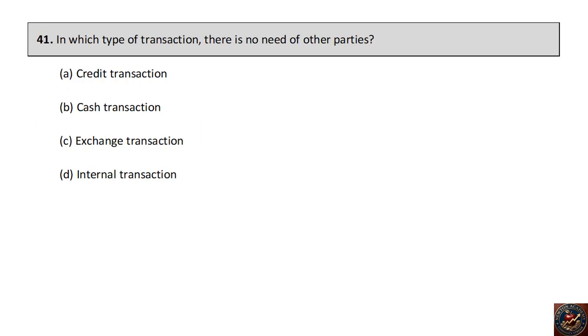In which type of transaction is there no need of other parties? Credit transaction, cash transaction, exchange transaction, internal transaction. The right answer is internal transaction.